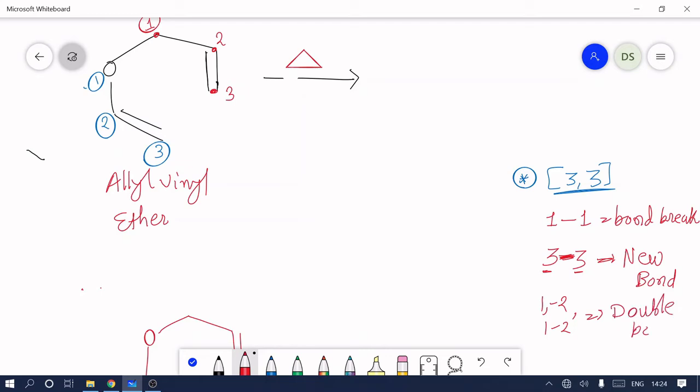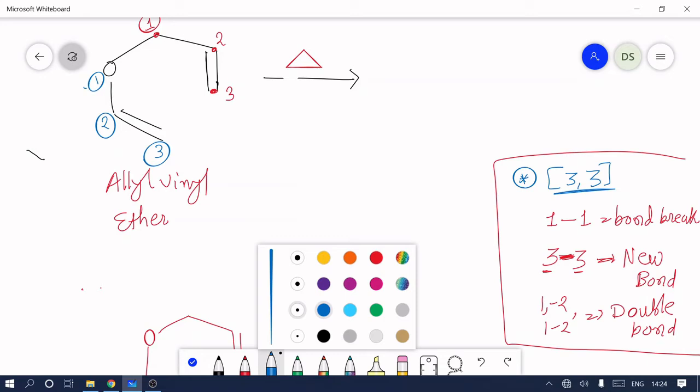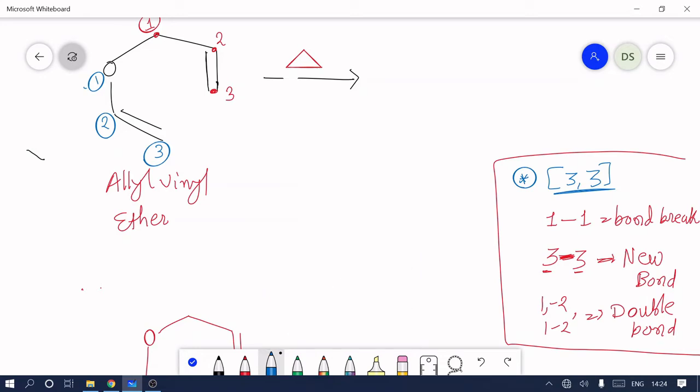At this point you may not understand this, but when we apply it to the starting material, you will be able to understand. Now in any Claisen rearrangement, our first target is what?